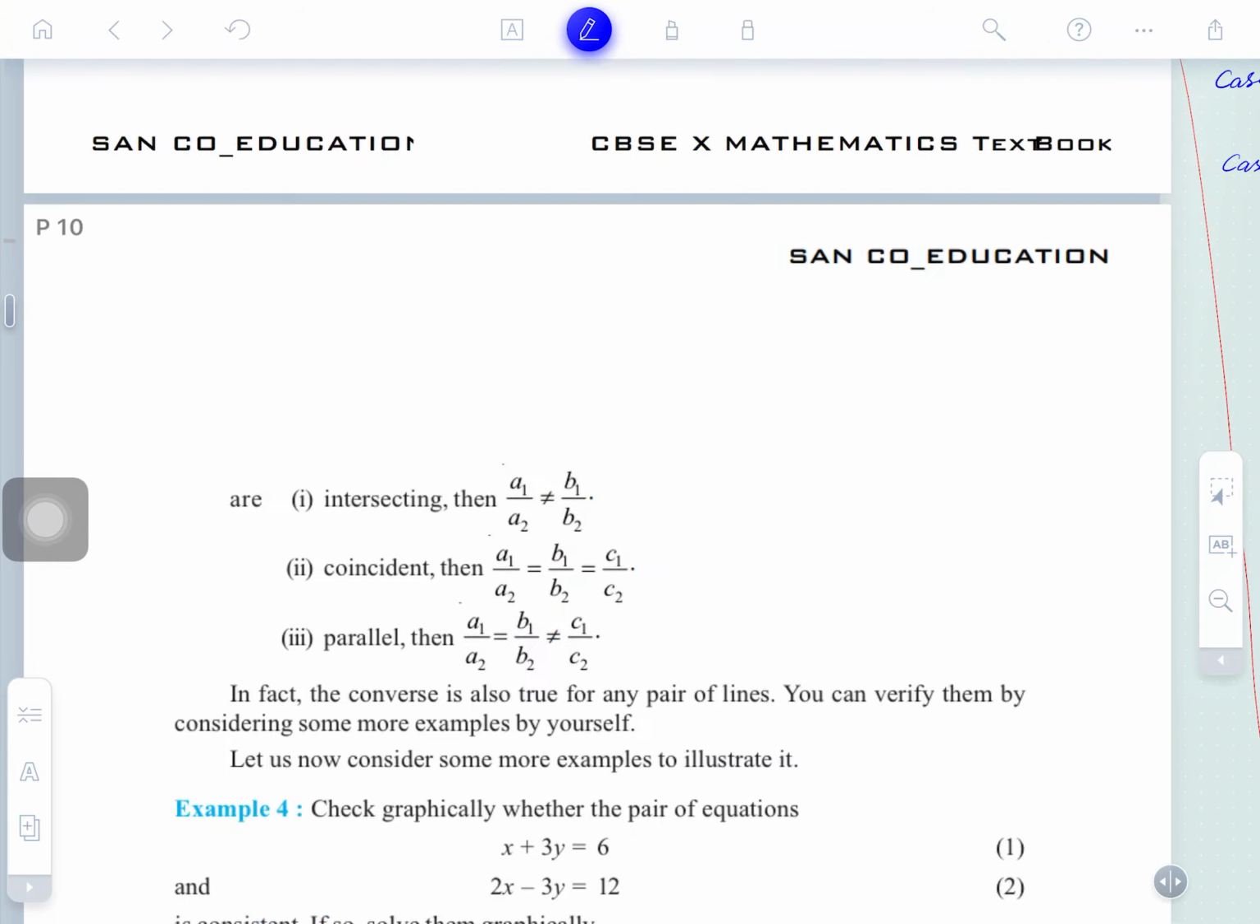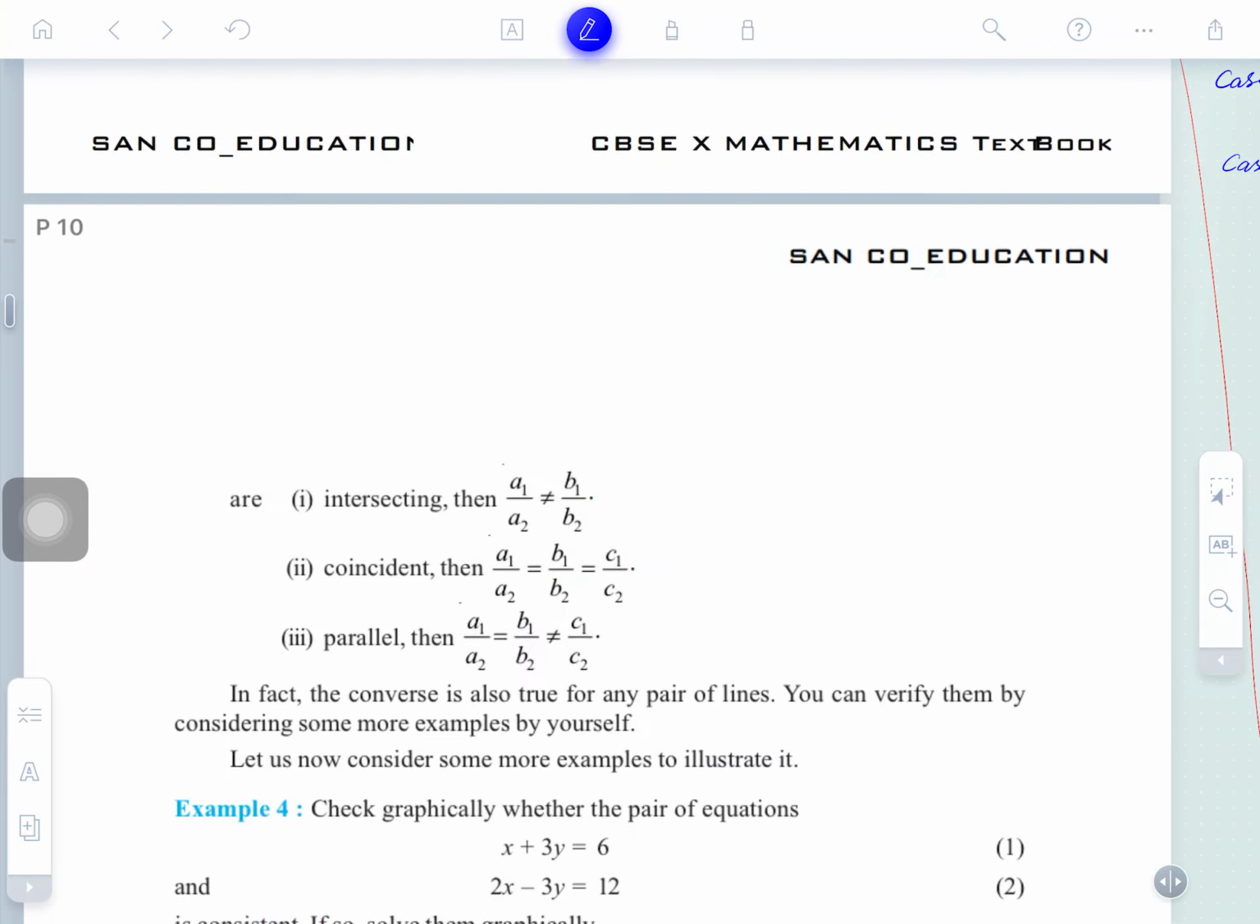The lines may intersect at a single point. The pair of equations has a unique solution. The lines may be parallel. In this case, the equations have no solution. Okay, this is called inconsistent. Please remember the word inconsistent. Here I have used the word inconsistent. Just remember what the inconsistency is here.